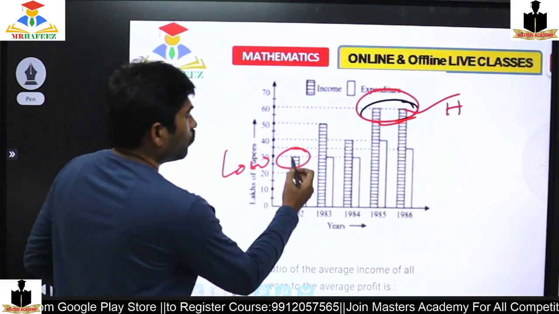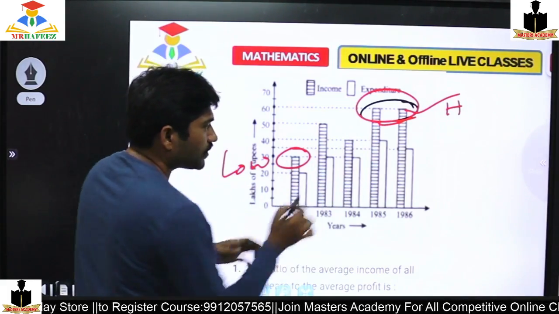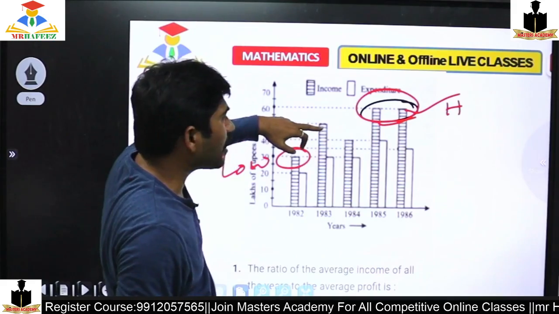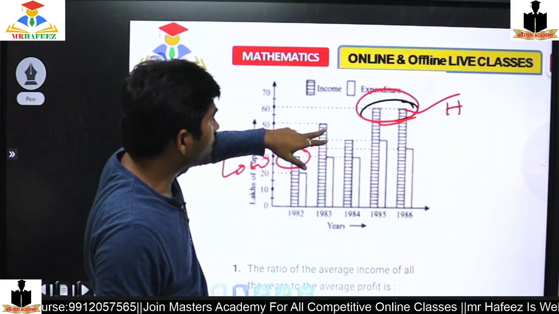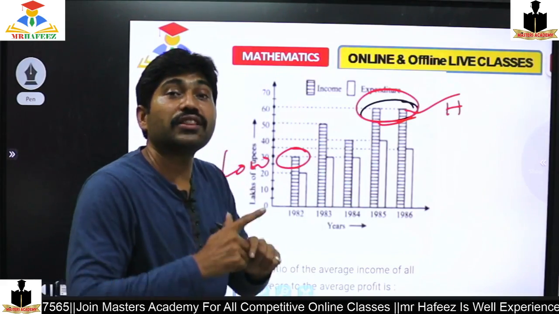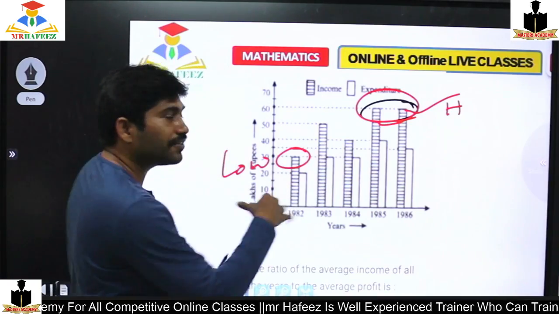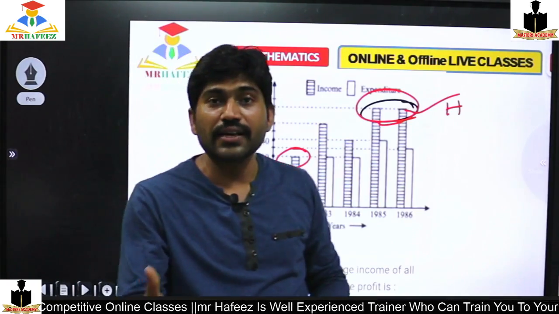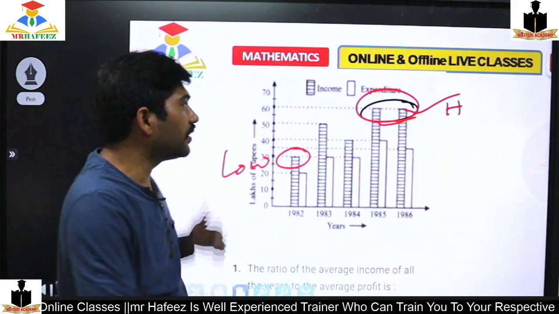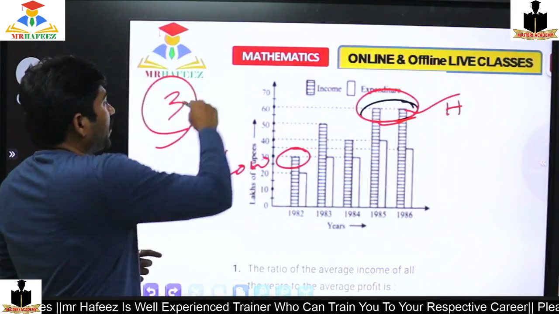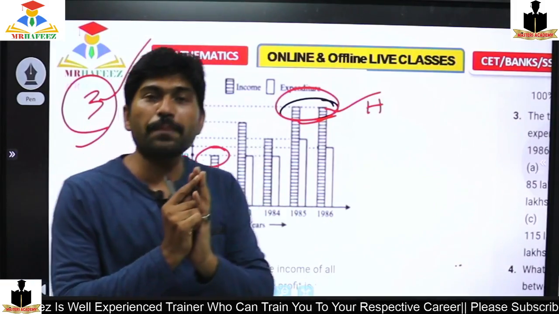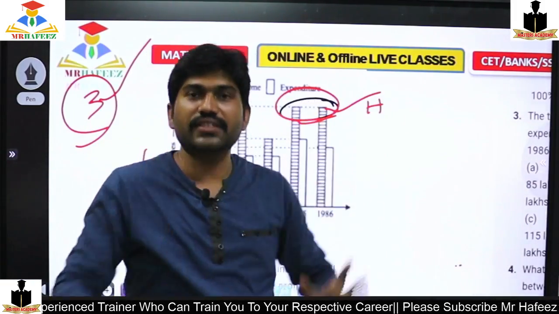Or what about this? If I add all this, generally, this is also high. So definitely it might be 3, without doing any calculation, without adding or dividing, without finding any average. I am able to tell it's definitely, it might be 3. There is no calculation, just logic involved in it.